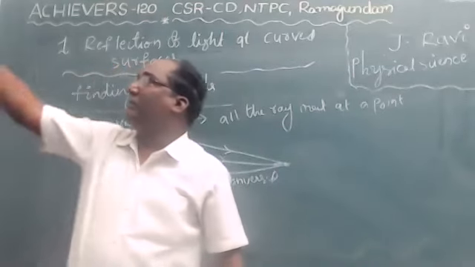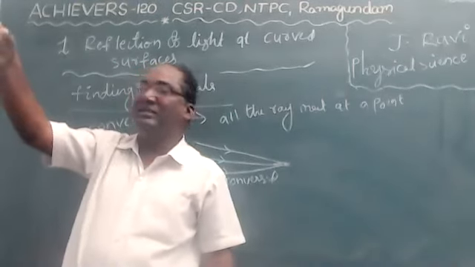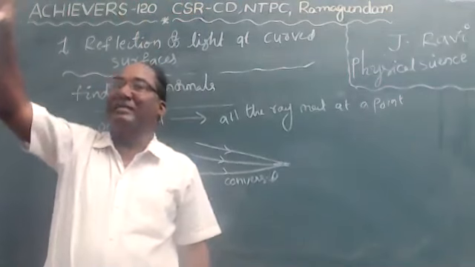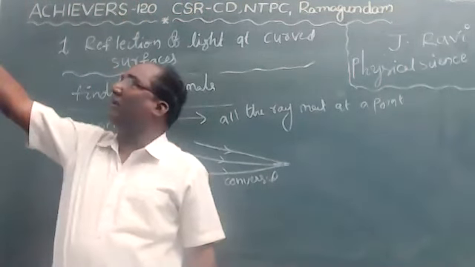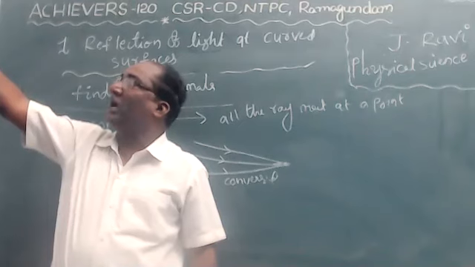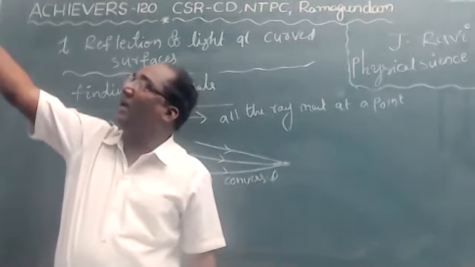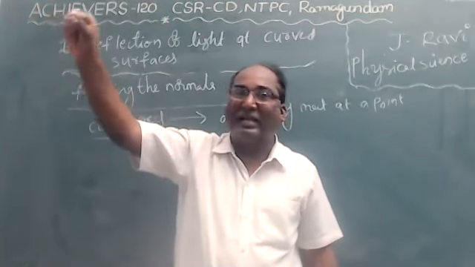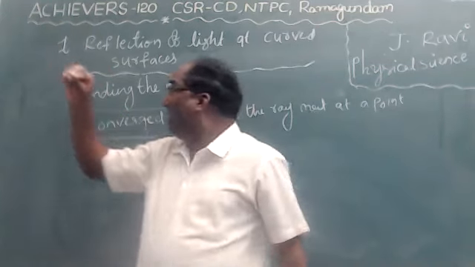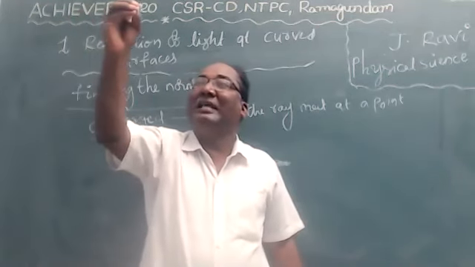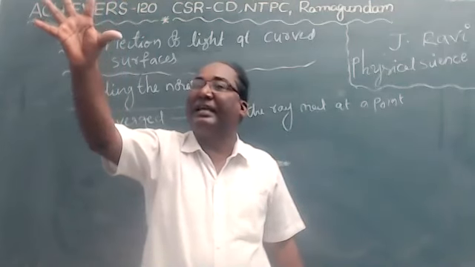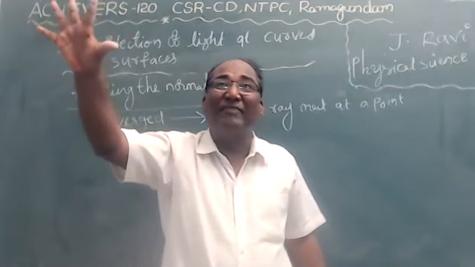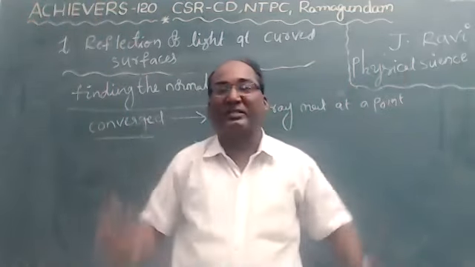See children, observe your hand. See my hands, everybody. For example, imagine these are five rays, and these rays are kept together. It is called convergent, meaning all the fingers meet at a particular point. All the rays meet at a particular point. It is called convergent. Then divergent. Divergent means all the rays move away from the source. It is called divergent, meaning they are divided from the source.